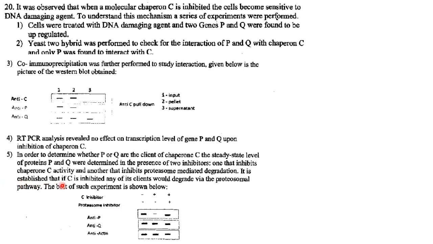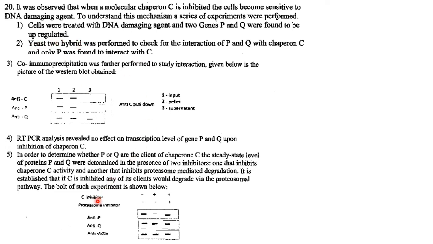It is established that if C is inhibited, any of its clients, that is those which bind to C, would degrade via proteasomal pathway. So here they have already told that P was found to interact with C with yeast 2 hybrid assay.